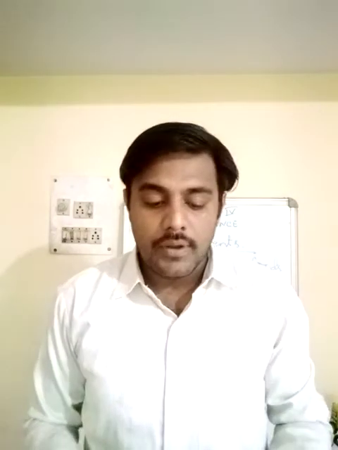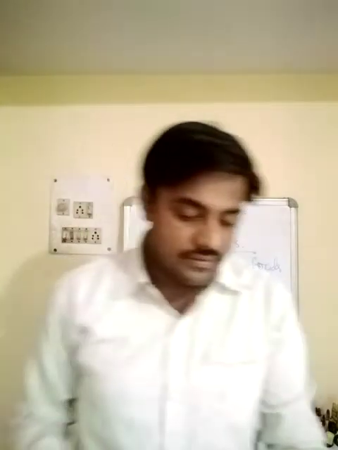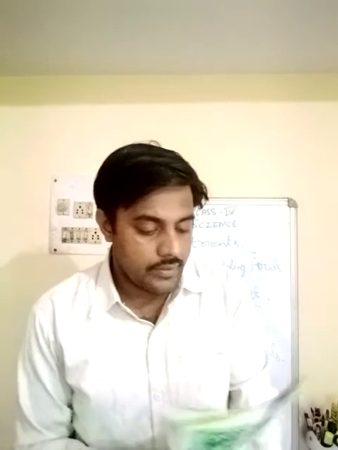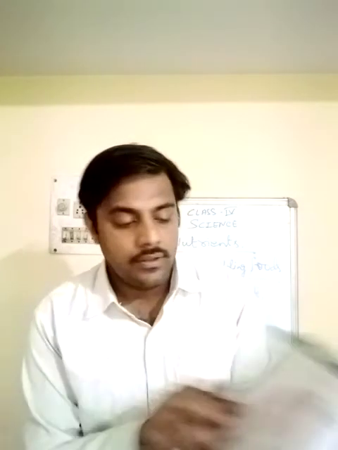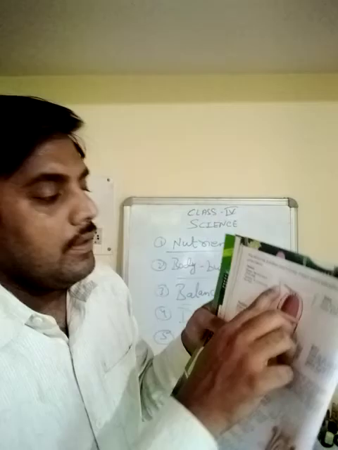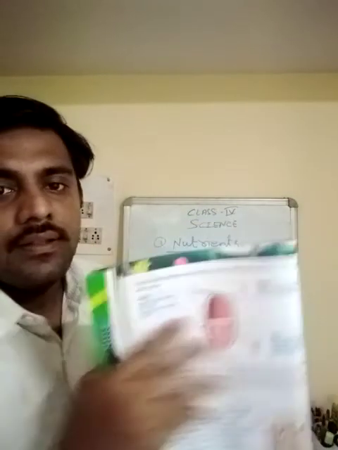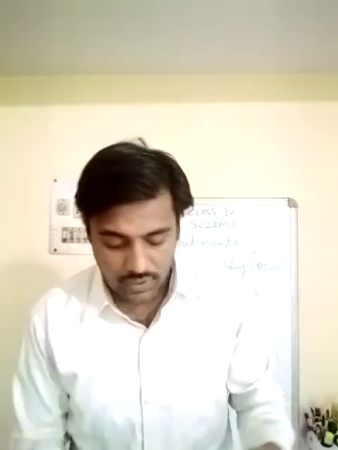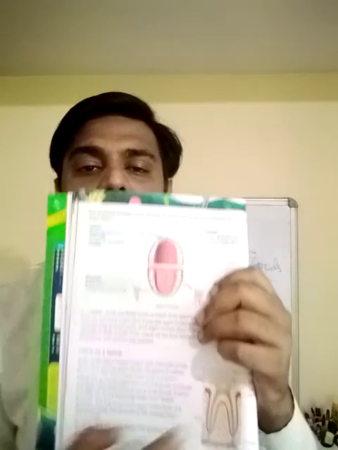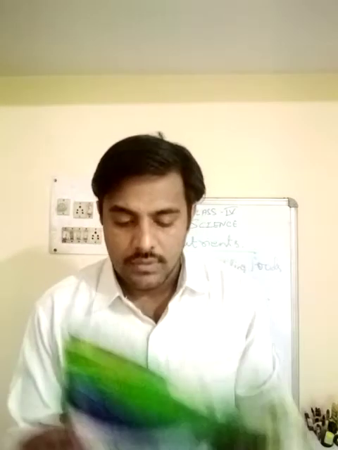Now moving on to chapter 2, human body, the teeth. Now in human body, the teeth, dear children, one diagram is very important. Structure of human teeth. No, you don't have to draw everything. Only thing you have to draw is the types of teeth, and also parts of tooth. Very important. I hope you have done this drawing already.